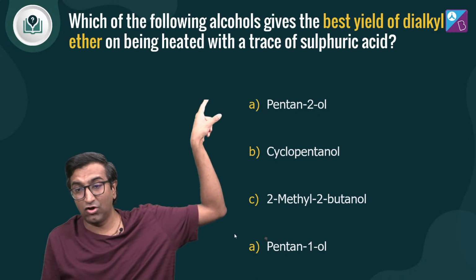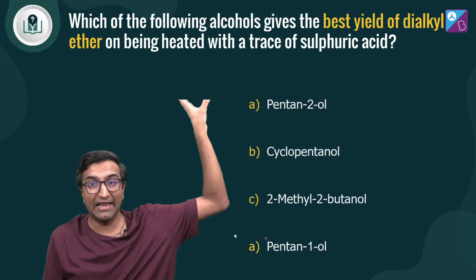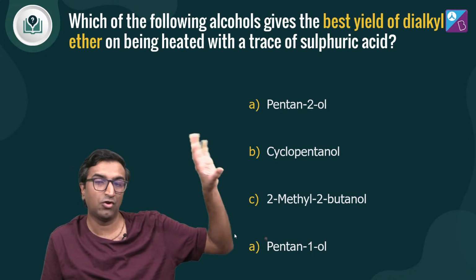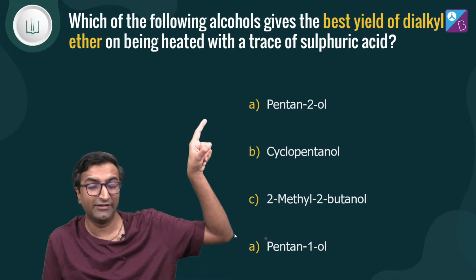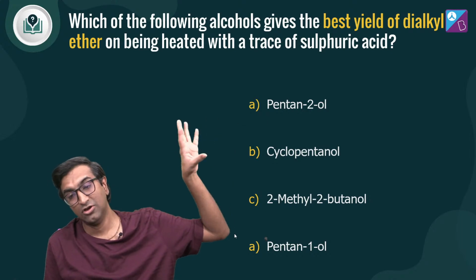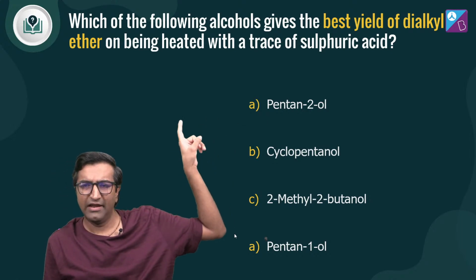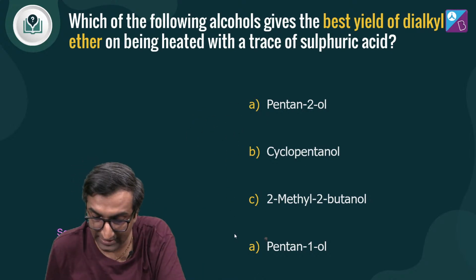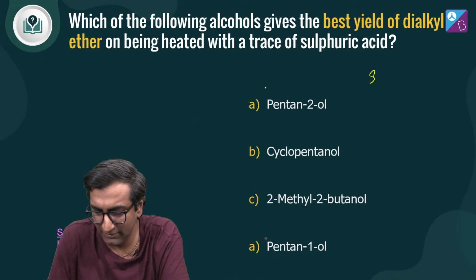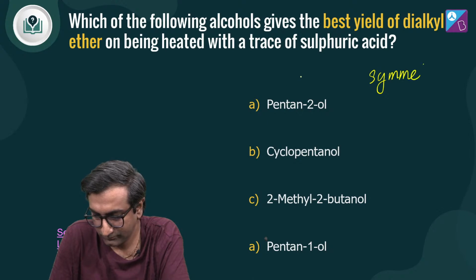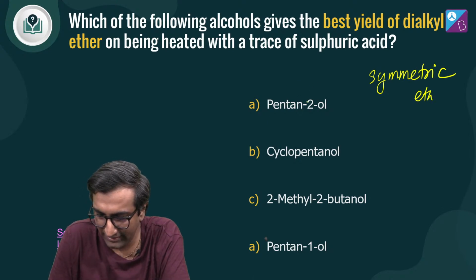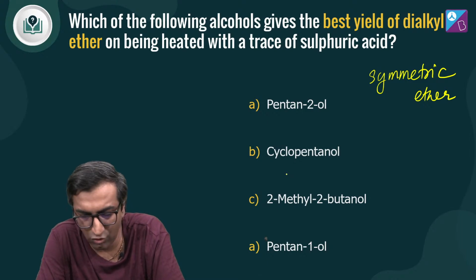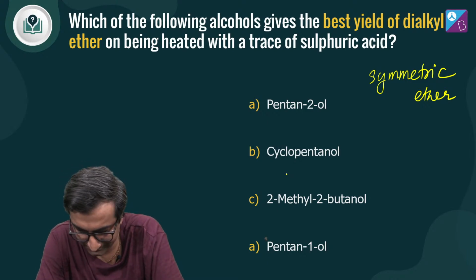Which of these alcohols will give you the best yield of dialkyl ether on being heated with a trace of sulfuric acid? Heated means not too much. 413 Kelvin, not 443 Kelvin. 443 Kelvin will lead to elimination. At 413 Kelvin we do it and add a little acid to catalyze. Dialkyl ether means a symmetric ether. We're trying to get a symmetric ether. So which of these substances will give me a good yield of dialkyl ether?